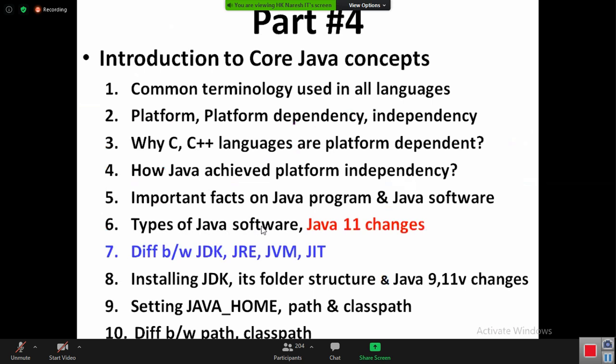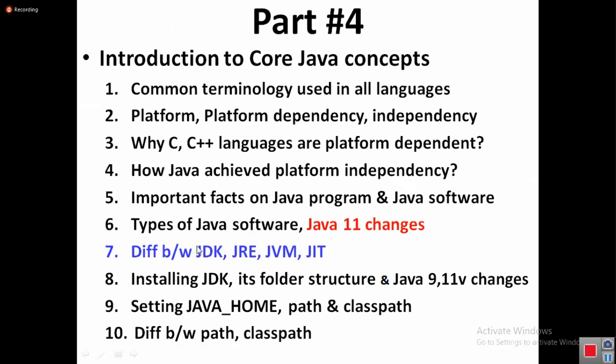Types of Java softwares. Okay? Difference between JDK, JRE, JVM, JIT. Now I want to install JDK. I want to install the software. What should I install? JDK, JRE, JVM, JIT. You cannot install JVM, JIT. JVM is part of JRE, JIT is part of JVM, right? JVM, JIT are not installable. They are components, part of JRE. Now you can install JDK and you can install JRE. Are you catching my point?